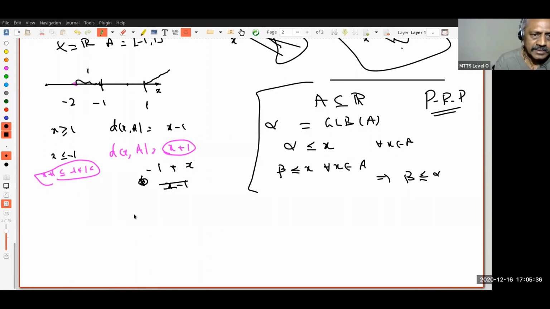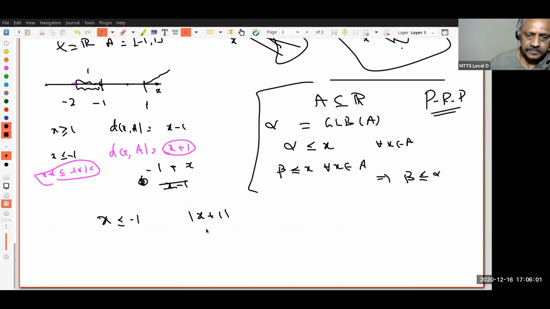Let me just make sure that I'm doing it correctly. Yeah, so I want this to be positive, therefore it should be okay. I have x negative, this is 1, therefore what is the distance I want? The distance I want is the modulus, therefore mod x minus of minus 1, x plus 1, that's it, modulus of x plus 1.